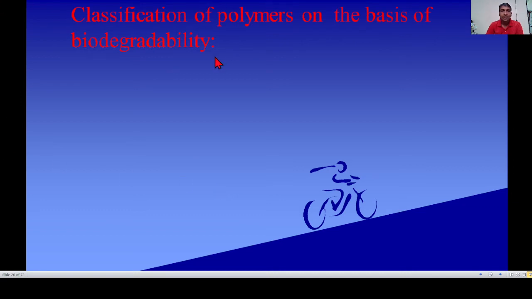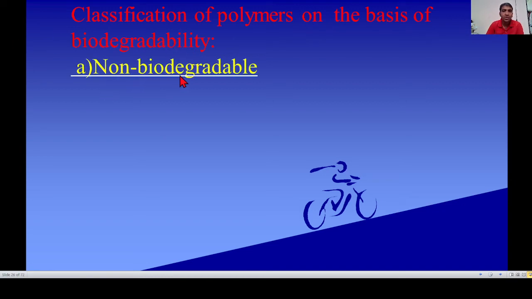Next and last classification: classification of polymers on the basis of biodegradability. Biodegradable means whether the polymer is naturally degradable or not. On that basis, it is divided into two types. First, non-biodegradable.